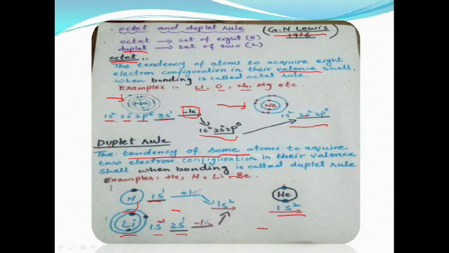On the other hand, when lithium loses 1 electron, it will attain the configuration like the helium gas. So in this way, when atoms lose or gain electrons, they attain the configuration like the noble gases. So students, I think you understand better why atoms undergo chemical reaction and why atoms do react.